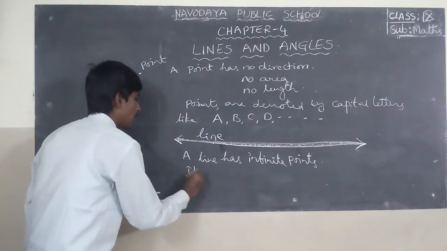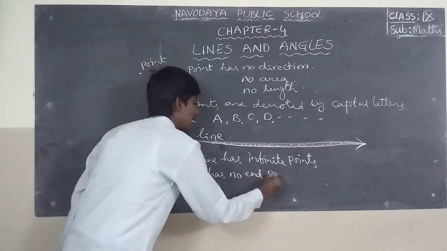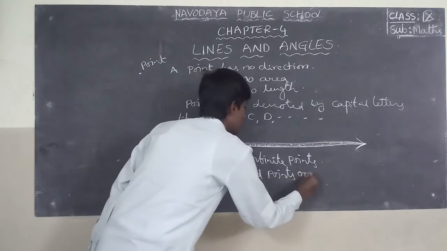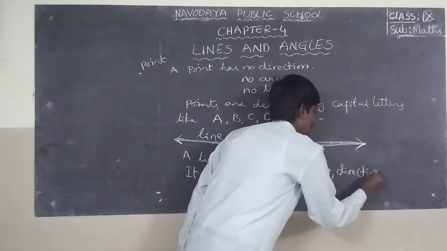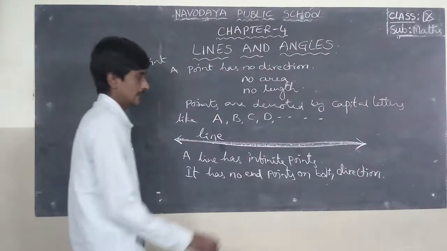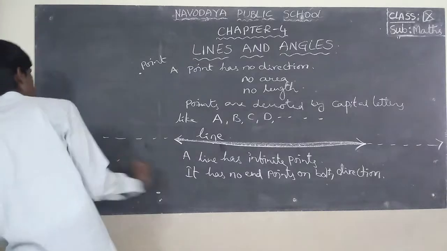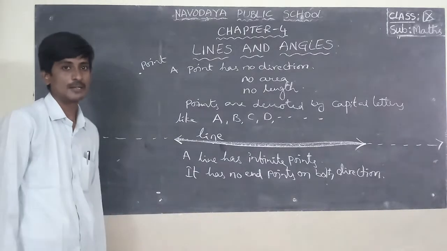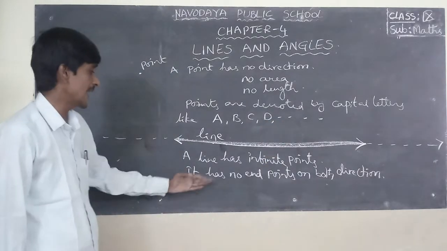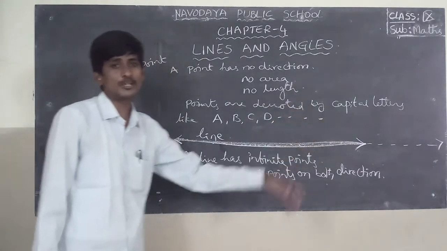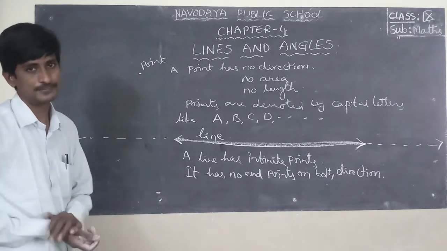It has no end point on both side directions. A line has no ending. It continues indefinitely. There is no end.